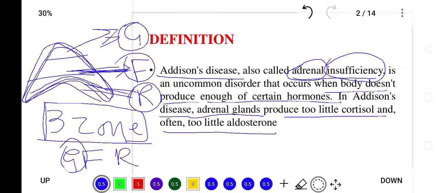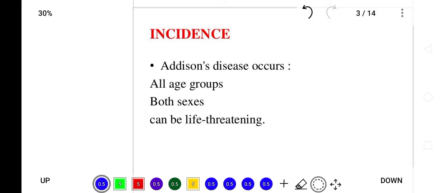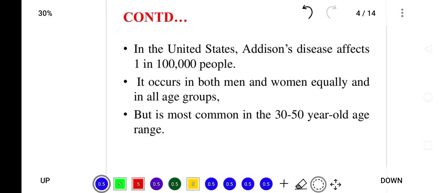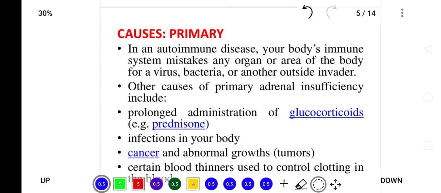So these hormones are insufficient in adrenal insufficiency or Addison disease, and the patient will present with certain clinical features and complaints. Incidence of Addison disease occurs in all age groups, in both sexes, and can be life-threatening. The primary cause of Addison disease is autoimmune disease, in which the body's immune system mistakenly attacks the adrenal gland, or a virus, bacteria, or any outside invader.